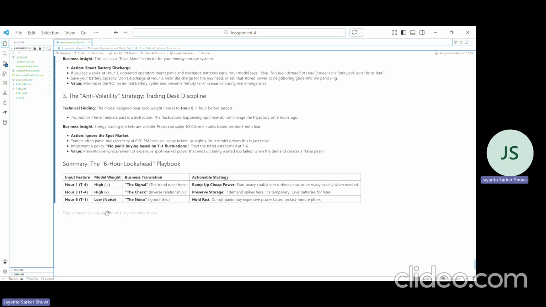So here is the summary of our analysis. The first hour, as a business term, means ramp up cheap power. Start the heavy coal turbine to be ready for when it is exactly needed, 6 hours before. The middle hour has an inverse relationship. If it is high, it will resolve. And the last hour, the 6th hour, is noise. Don't panic and buy expensive power to solve this problem. Thank you.